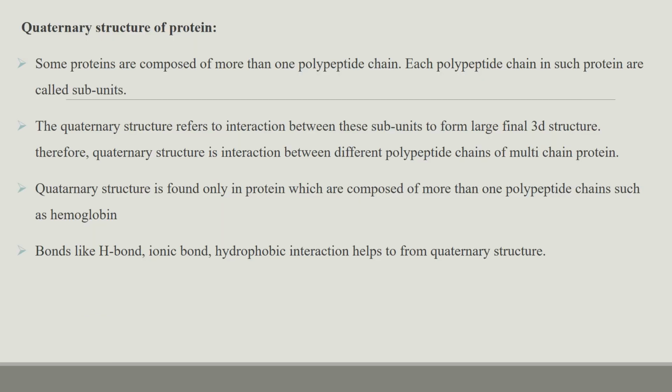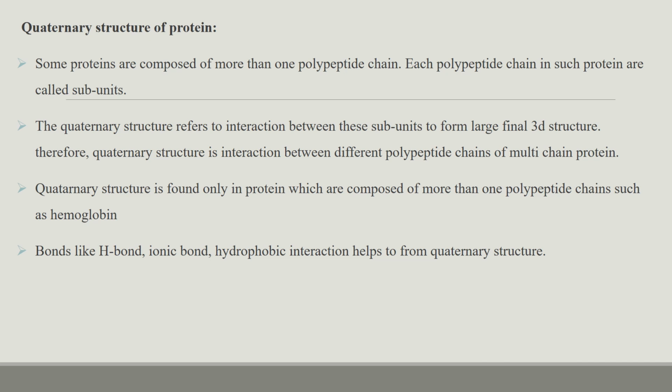Quaternary structure of proteins. Some proteins are composed of more than one polypeptide chain, and the polypeptide chains in such proteins are called the subunits. This is a very compact manner of protein structure. This quaternary structure is the interaction between the subunits to form the final 3D structure of these proteins.